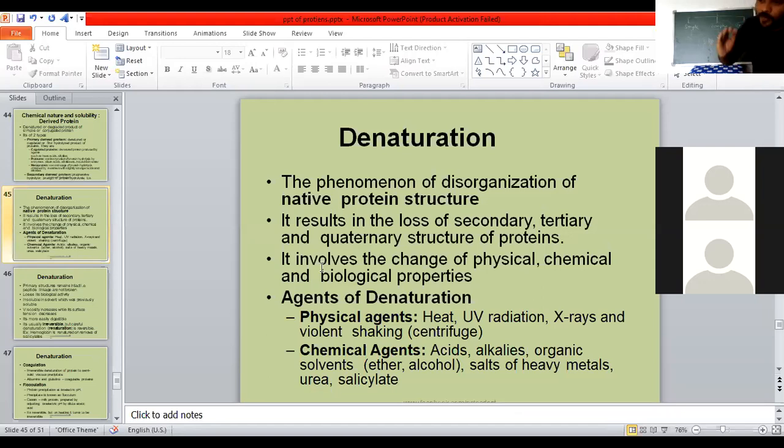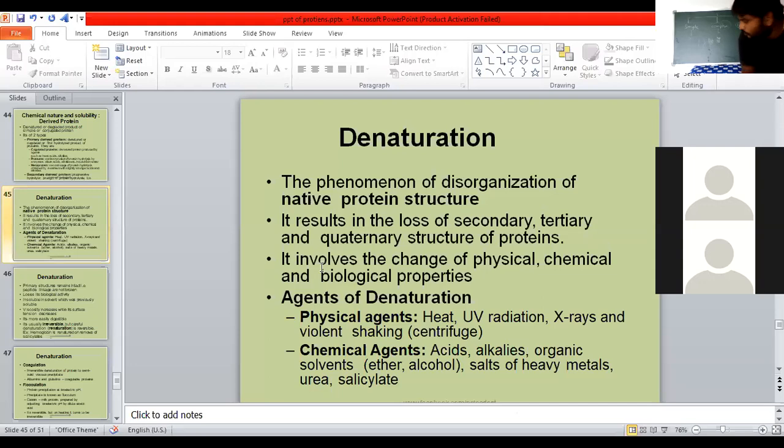But when the material of the endoplasmic reticulum along with those proteins is transferred into the Golgi complex, the proteins mature within the Golgi complex. Protein maturity takes place within the Golgi complex.